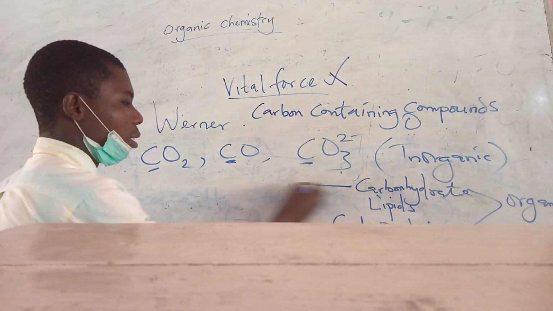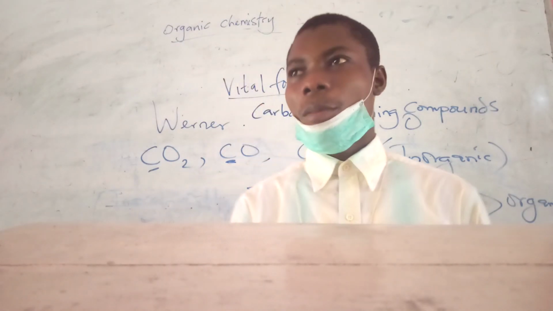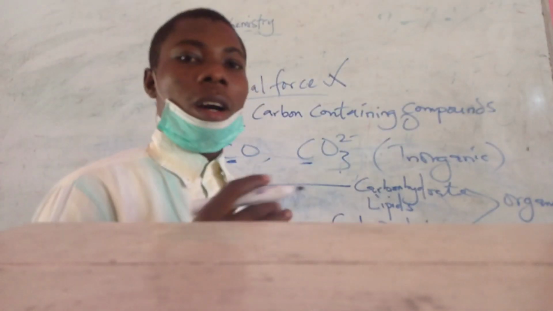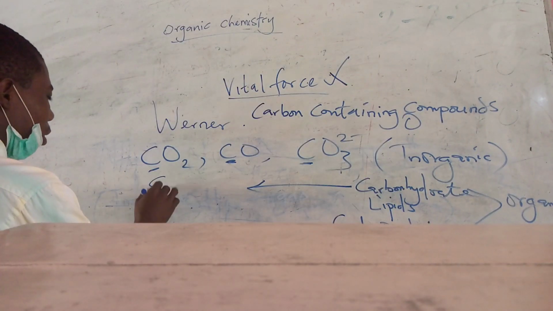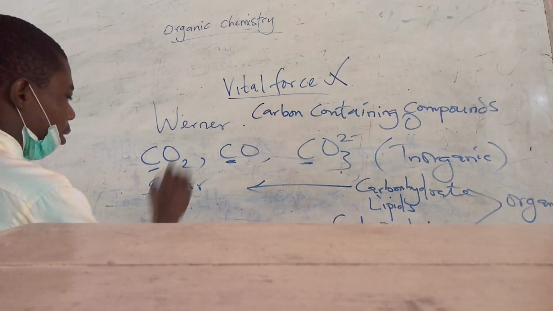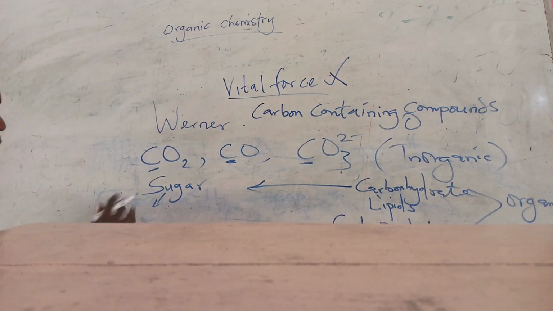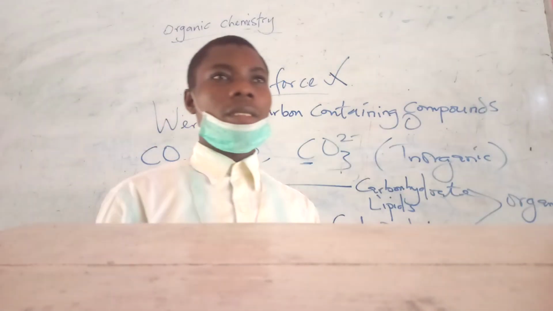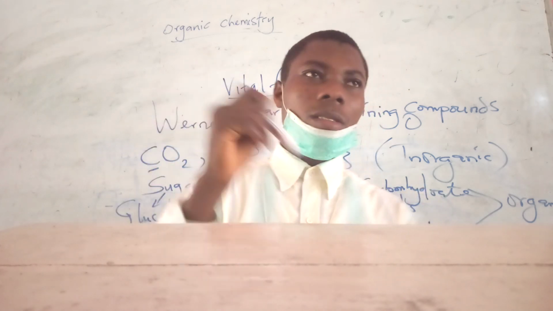Carbohydrate, for instance, is a polysaccharide that is gotten from simple connecting units, which are monosaccharides, sugar, which is actually glucose. And if you check the chemical formula for glucose, carbon is always contained.